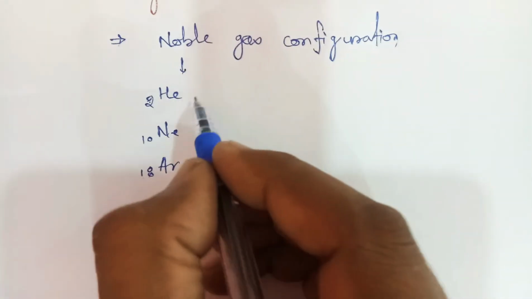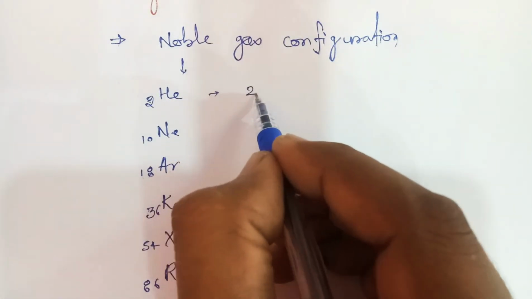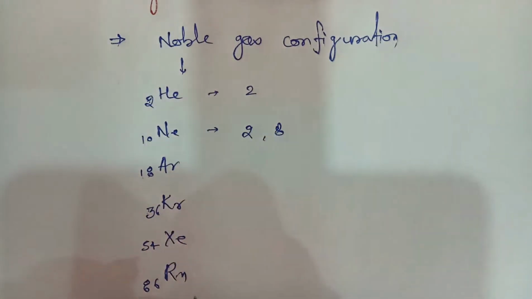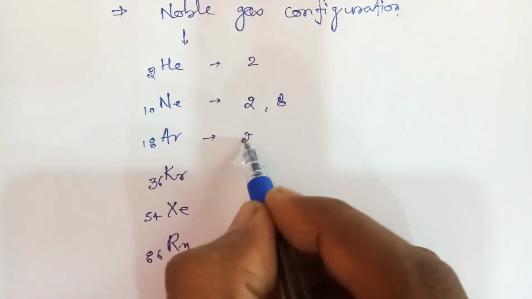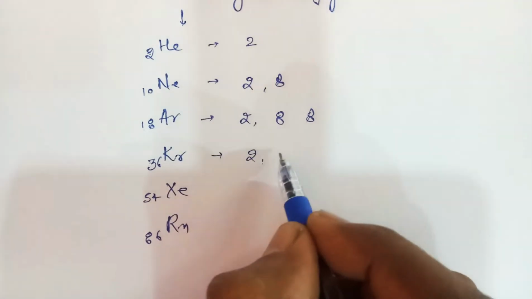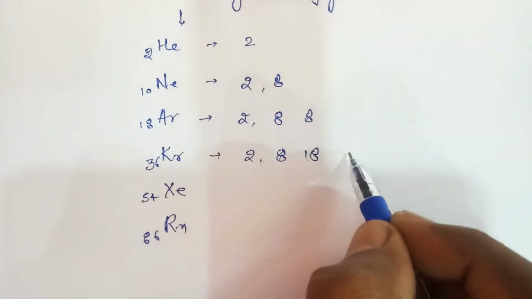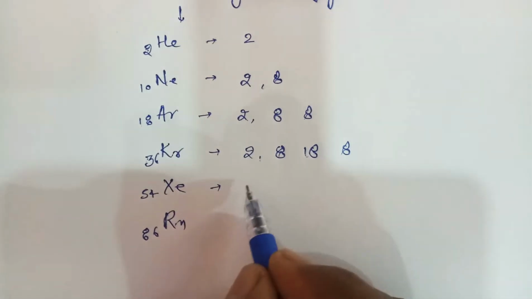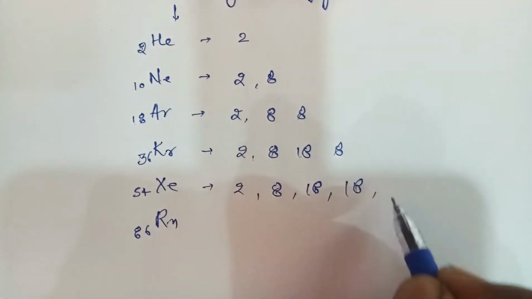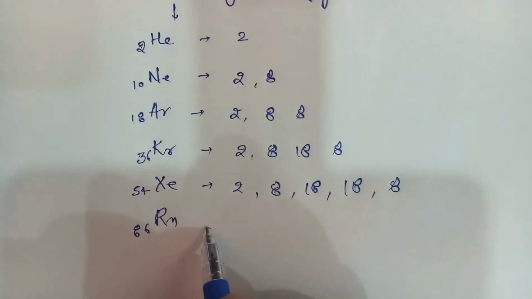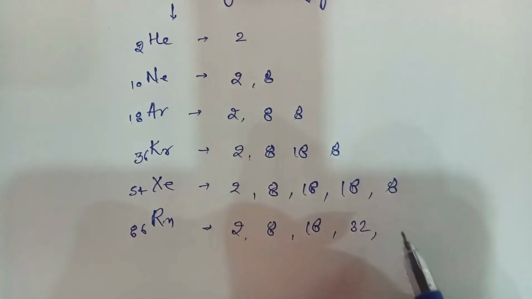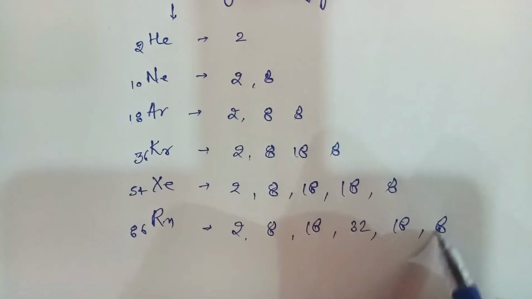Now the electronic configuration of helium: it has 2 electrons in the K shell. Neon has 2 electrons in the K shell and 8 electrons in the outer shell. Argon configuration 2, 8, 8. Krypton configuration 2, 8, 18, 8. Xenon 2, 8, 18, 18, 8. Similarly, radon 2, 8, 18, 32, 18, 8.